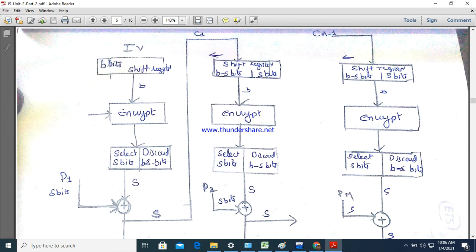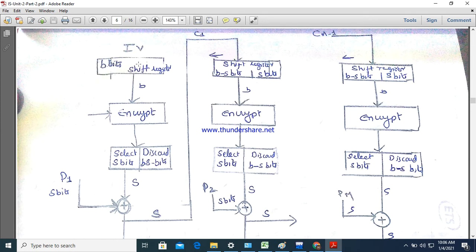Plain text 2, the next character of the plain text, s bits we take and XOR, generating the next-level cipher text. Again this cipher text will be taken here. Like this the chaining will happen. This is how cipher feedback mode works.